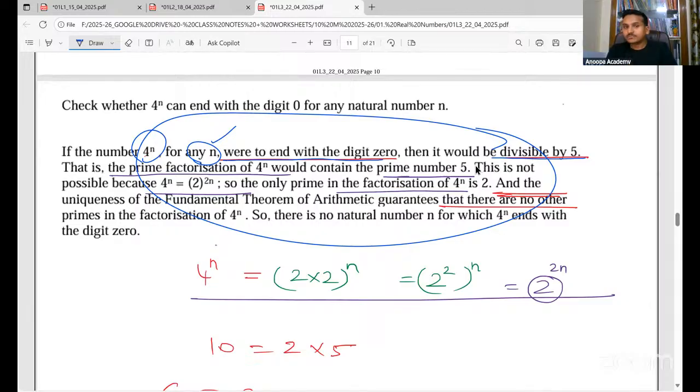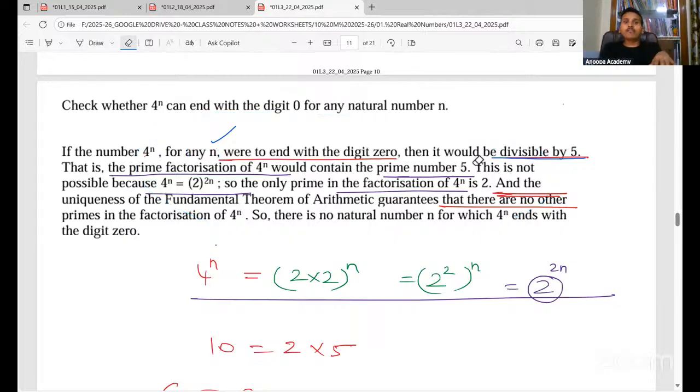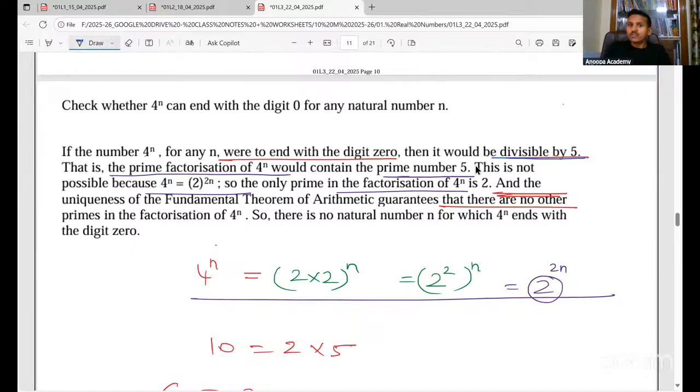We know the concept: if a number has 2 and 5 only, it will end with 0. But since they have given it this way, we'll follow it. If a number 4 to the power n, for any n, were to end with the digit 0, then it would be divisible by 5. That is, the prime factorization of 4 to the power n would contain the prime number 5. This is not possible here, because 4 to the power n does not have 5.